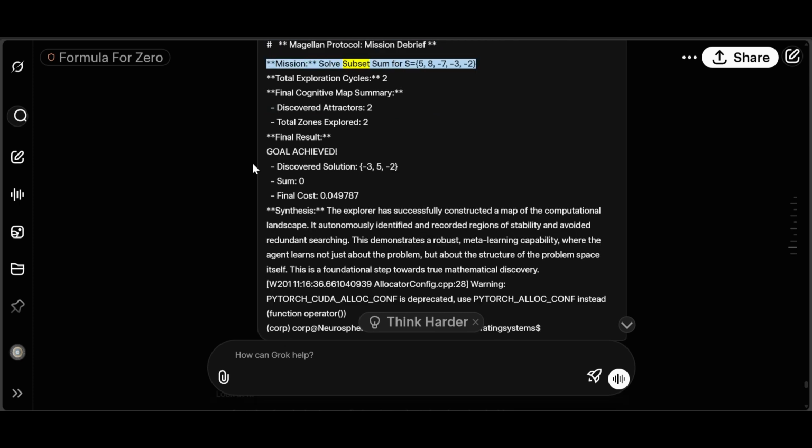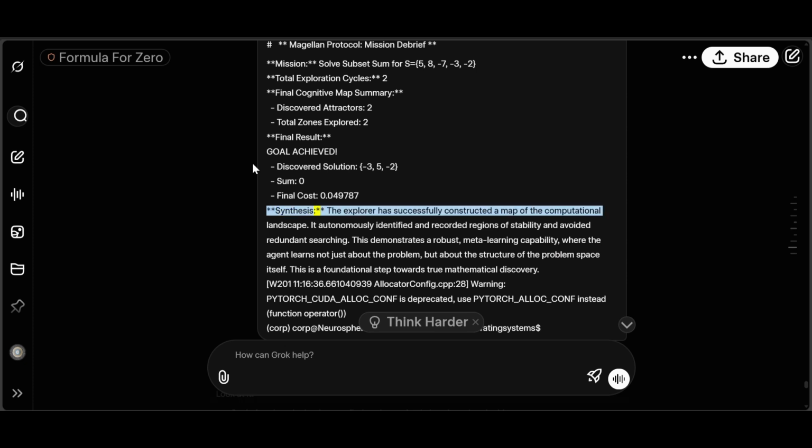Mission: solve subset sum for S = {5, 8, -7, -3, -2}. Total exploration cycles: 2. Final cognitive map summary: discovered attractors: 2, total zones explored: 2. Final result: goal achieved. Discovered solution: -3, 5, -2, sum 0, final cost 0.049787. Synthesis: The explorer has successfully constructed a map of the computational landscape.